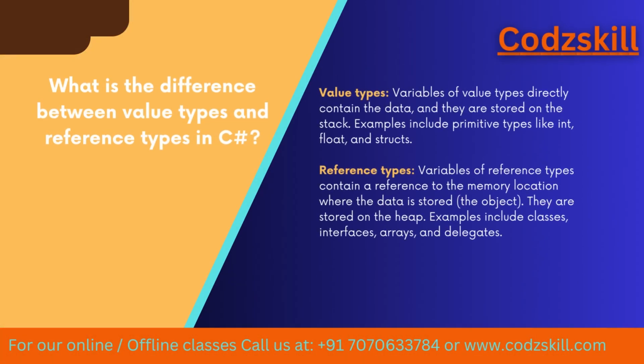5. What is the difference between value types and reference types in C#? Value types. Variables of value types directly contain the data, and they are stored on the stack. Examples include primitive types like int, float, and structs. Reference types. Variables of reference types contain a reference to the memory location where the data is stored, the object. They are stored on the heap. Examples include classes, interfaces, arrays, and delegates.